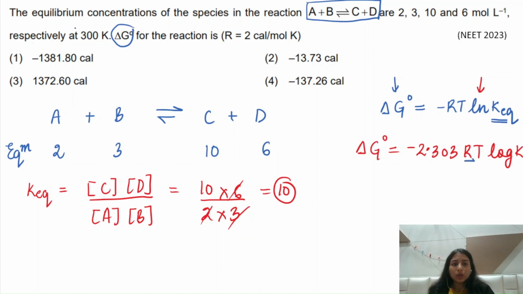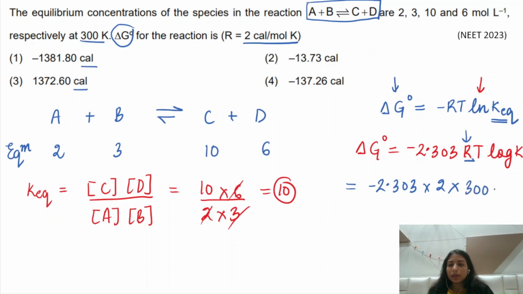You have to calculate the value for delta G naught in terms of calories. So therefore you need to take the value of R in calories. That is also provided to you, which is 2 calorie per mole Kelvin. So it is equal to minus 2.303 into 2, and temperature is provided to you, which is equal to 300 Kelvin.